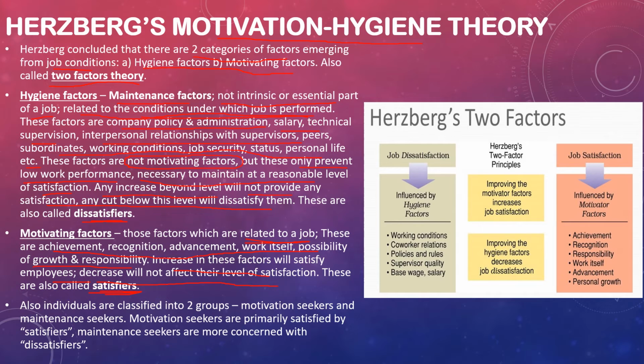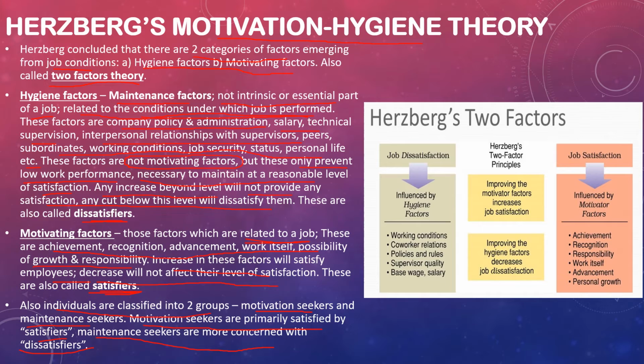Also, individuals are classified into two groups: motivation seekers and maintenance seekers. Motivation seekers are primarily satisfied by the satisfiers, obviously, and maintenance seekers are more concerned with dissatisfiers. So just see the picture here.